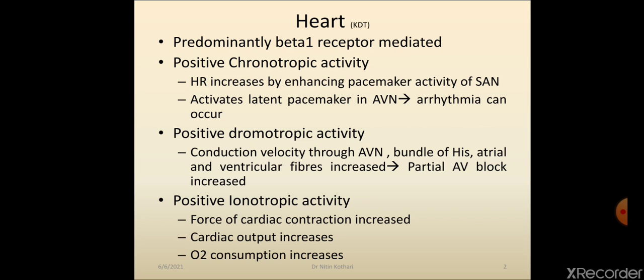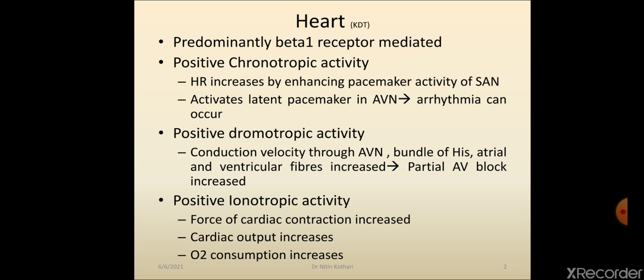First, we will discuss the effect of sympathetic system on heart. As we have discussed already in the previous sessions, the effect of sympathetic system on heart is predominantly beta 1 receptor mediated. Beta 1 receptors are present on heart as well as on JG cells of kidney. As we have discussed, parasympathomimetic drugs have cardiac depressant action. On the other hand, sympathetic system has cardiac stimulant action.